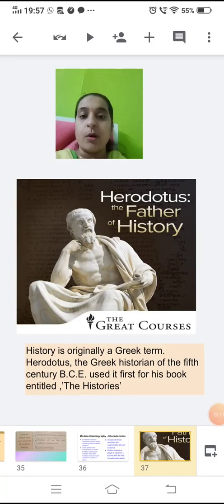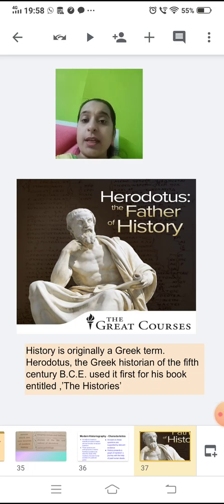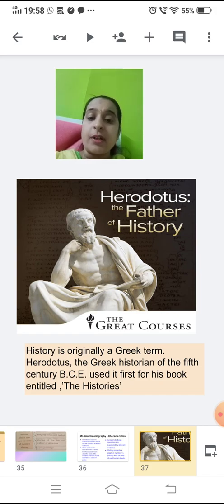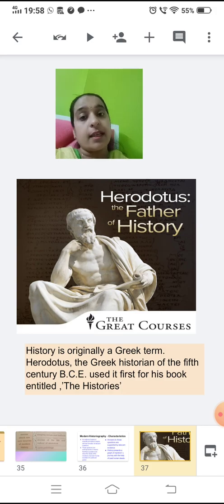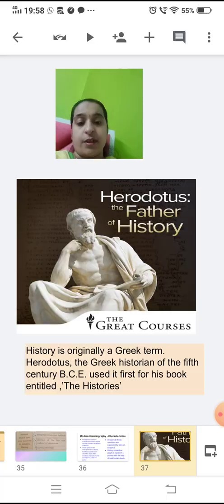You also learnt about Herodotus. He is the father of history. History is originally a Greek term, and Herodotus was a Greek historian of the 5th century BCE. He wrote his book entitled The Histories. Thus Herodotus is the father of history.